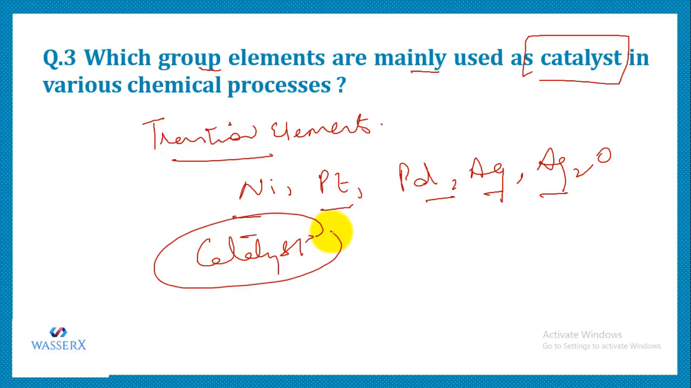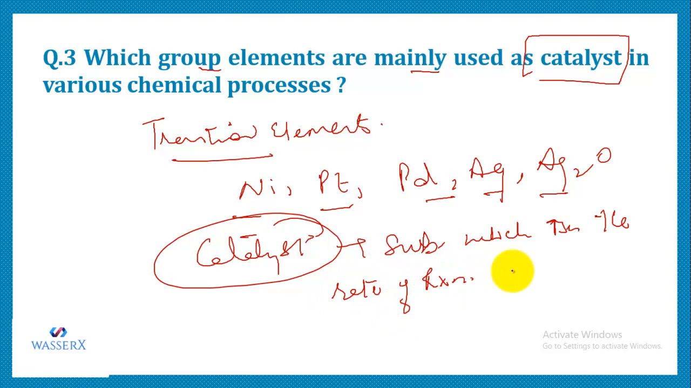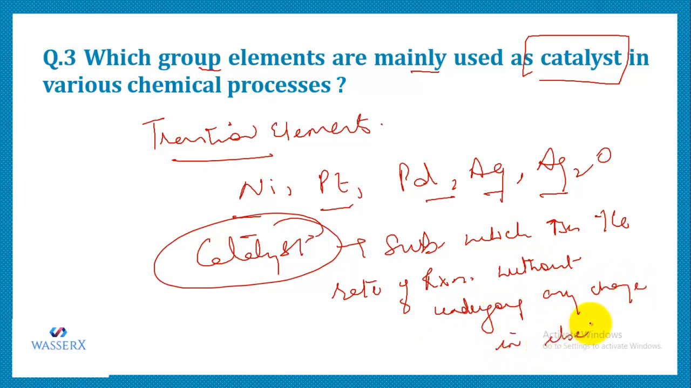And I think you know what a catalyst is. A catalyst is a substance which increases the rate of reaction without undergoing any change in itself. That is, if you add 2 grams of catalyst, then after the completion of the reaction you are going to get the catalyst the same as you added. The form is going to remain the same, and even the quantity, the 2 grams, is going to remain the same.